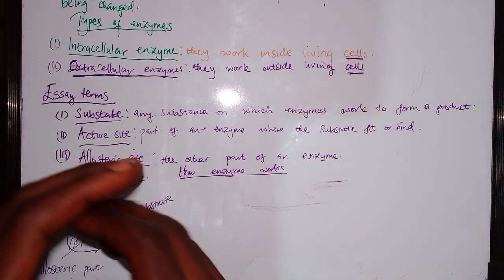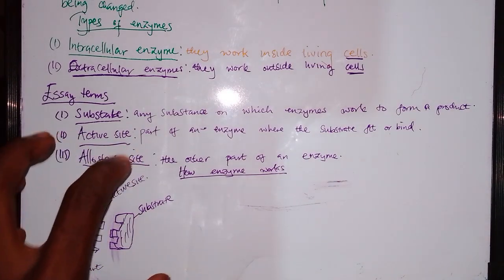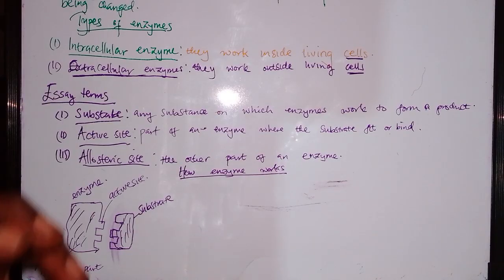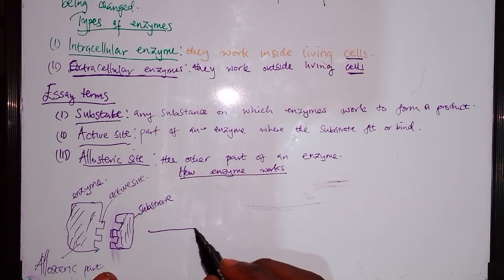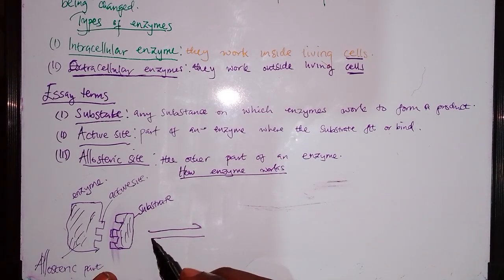Now that we have understood the parts of an enzyme and the substrate, we are going to see what happens when an enzyme and a substrate join together. Here, these two arrows represent an enzyme and the substrate joining together.